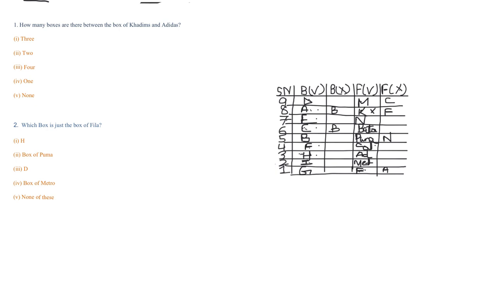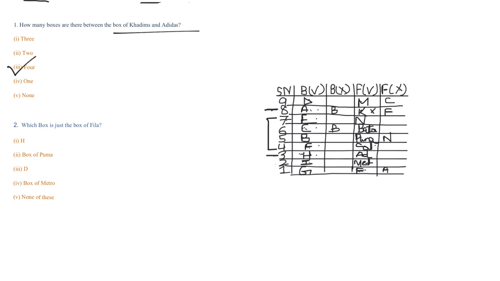So the first question is this: how many boxes are there between the box of Khadims and the box of Adidas? So you know that your box of Adidas is at 3rd number position and your box of Khadim is at 8th number position. So you can simply say that there are 4 boxes.